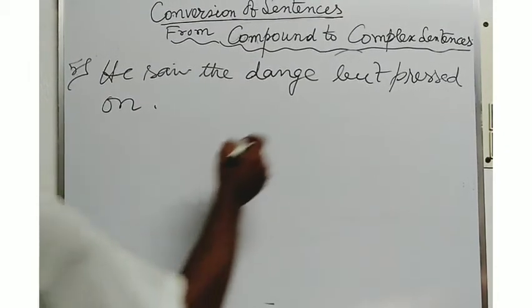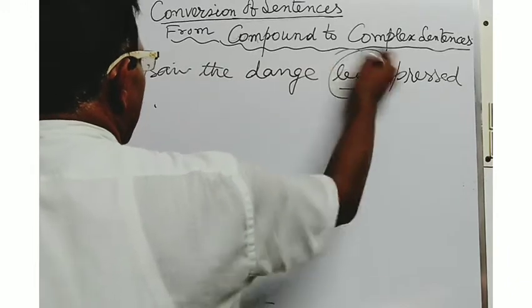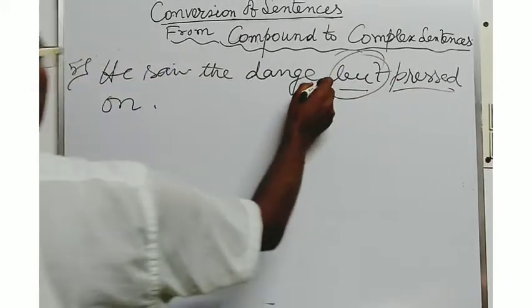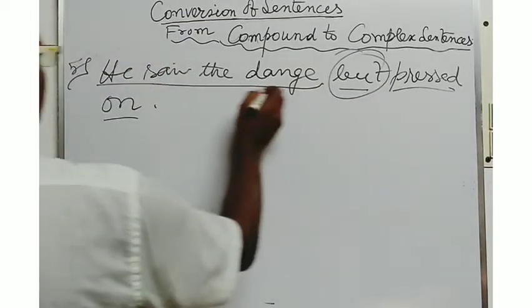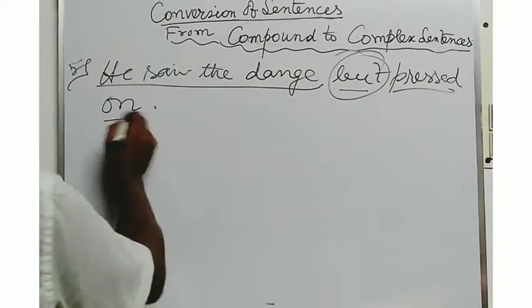Here, "but" is the coordinating conjunction used to combine the two main clauses. He saw the danger, he pressed on.